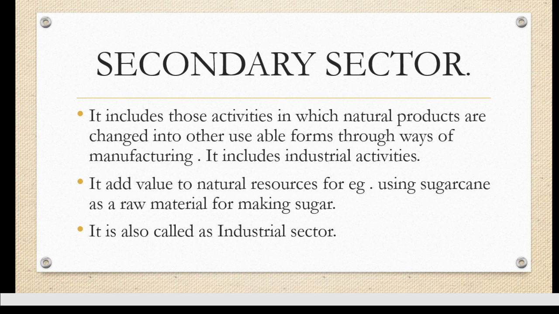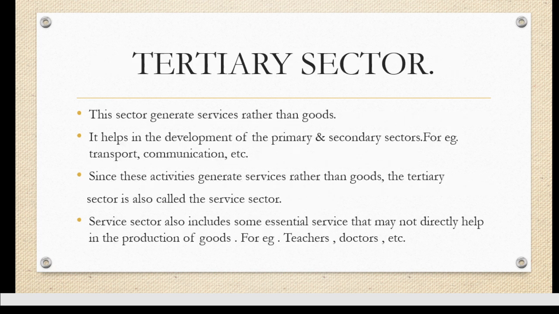All the industrial sectors are included in your secondary sector, and the primary commodities which have been converted into a valuable or usable good by the manufacturing industry come under your secondary sector. That means the people who have been engaged in manufacturing or industries come under this sector. Next comes the tertiary sector.